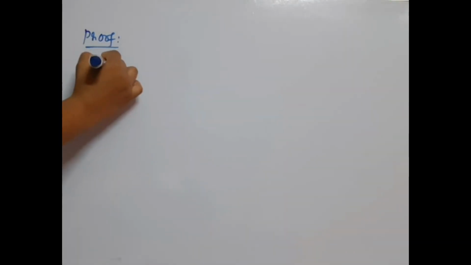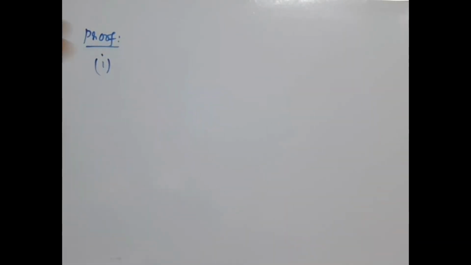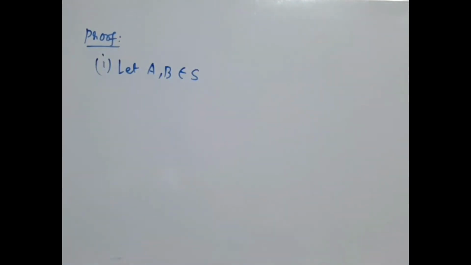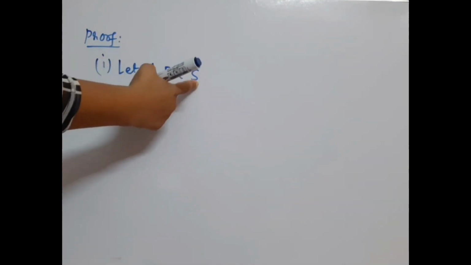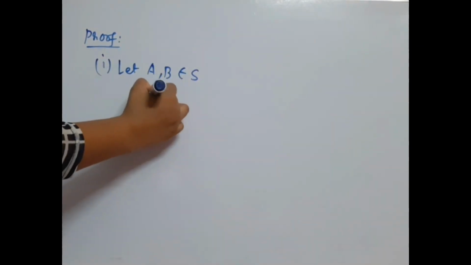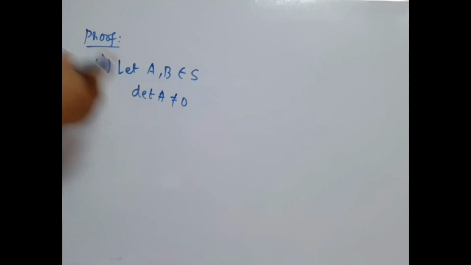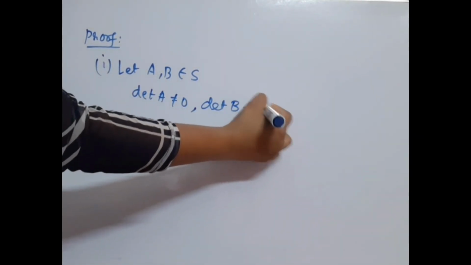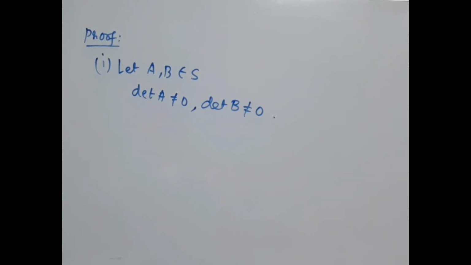So the first property is closure. Let A, B belong to S. Okay, so we know that A belongs to S, that is determinant A not equal to 0 because A is non-singular, and determinant B is also non-zero because B is also non-singular.